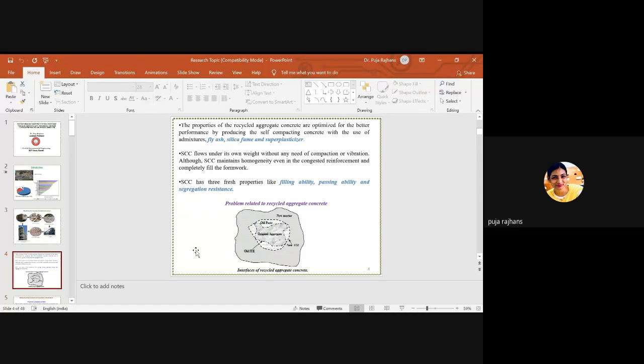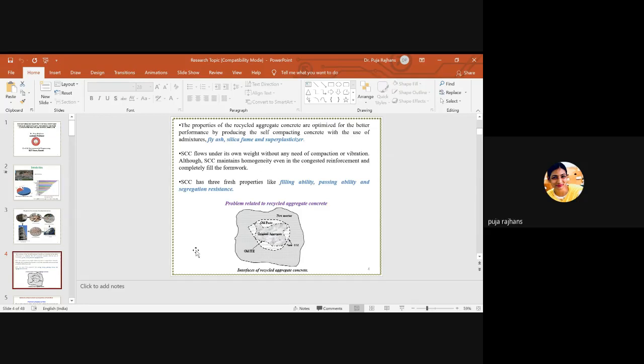But the problem related to recycled aggregate concrete is this: while using natural aggregate, we only have one interfacial transition zone, because the natural aggregate is a fresh aggregate. In the natural aggregate, we don't have any kind of other mortar on it because it is a fresh one.